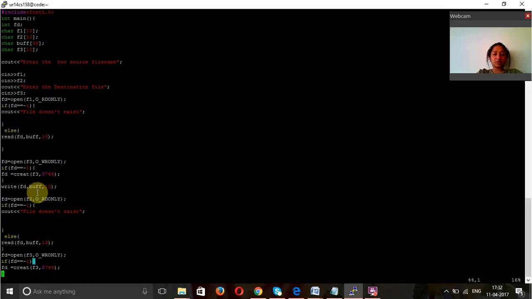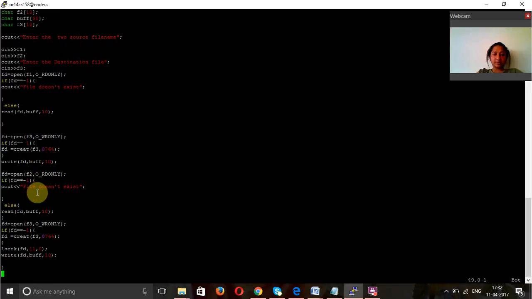If fd is equal to -1, print out that the file does not exist. Else read fd, buff, 10, and fd equal to open f3 write only. If fd is equal to -1, fd equal to create f3 0764. Else I am using lseek on fd and I am writing it with write fd, buff, 10.